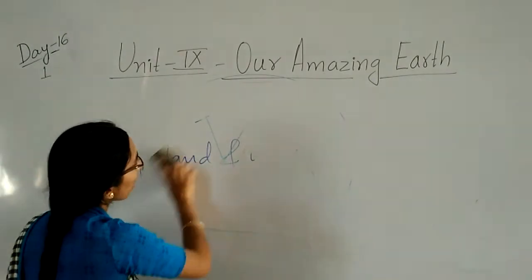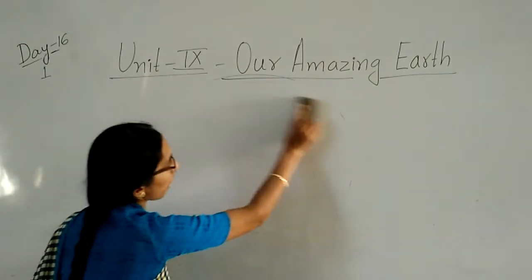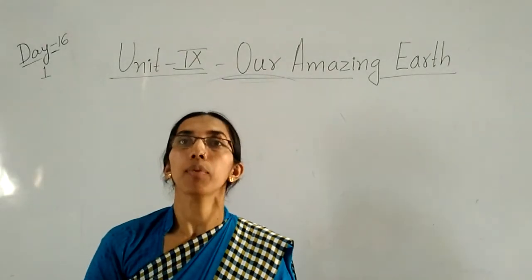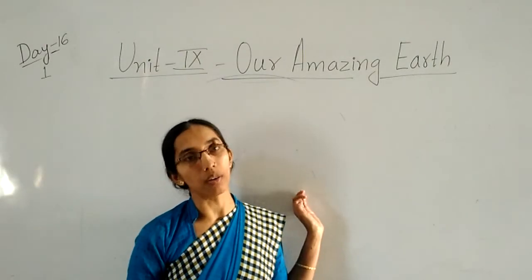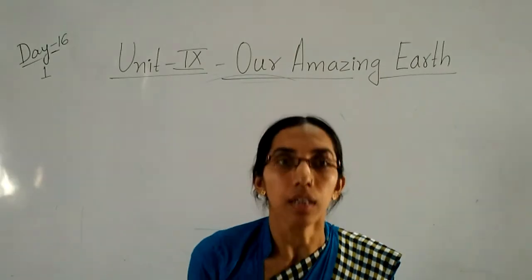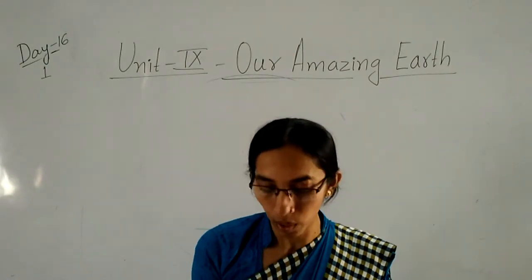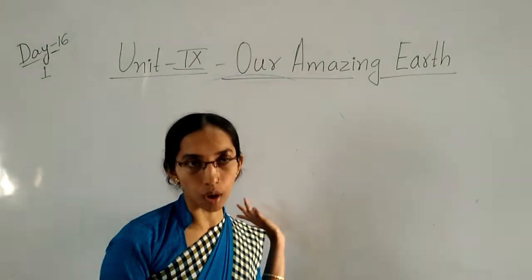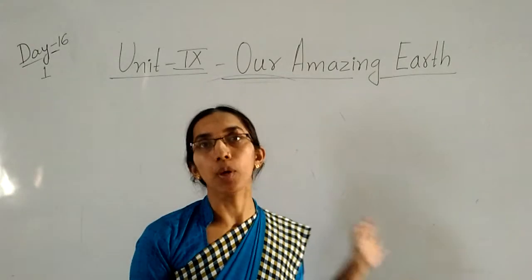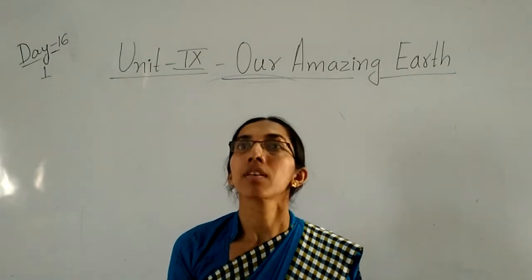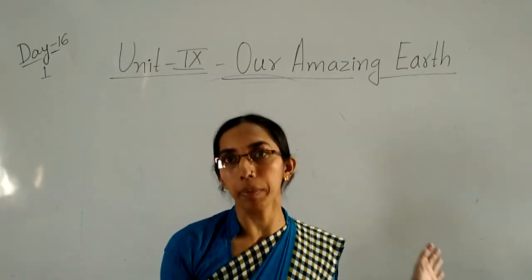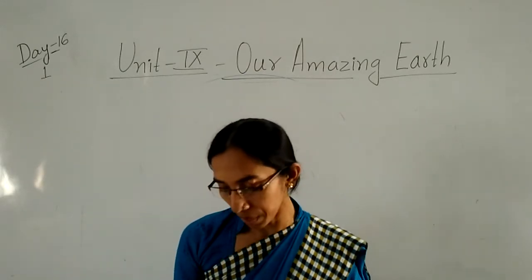Whatever I am going to write on the board, you have to copy down in your EVS notebook. I am writing all the notes on the board. This lesson's classwork I am not going to send in the app. You have to copy down from the video only.